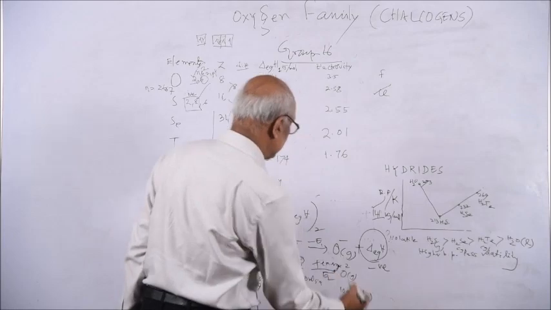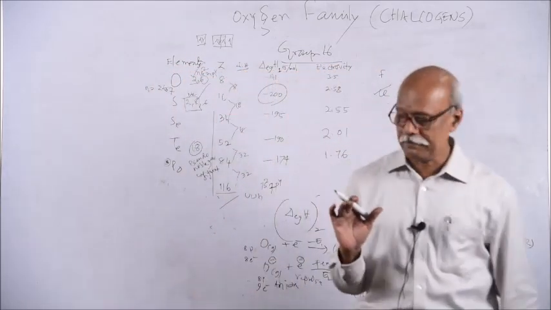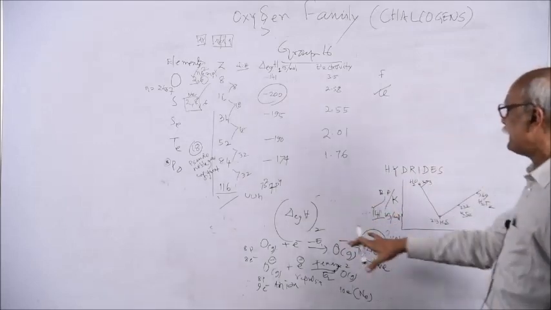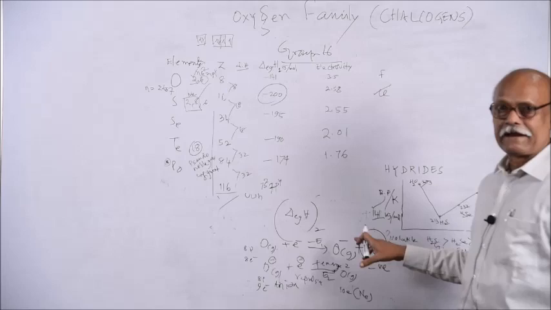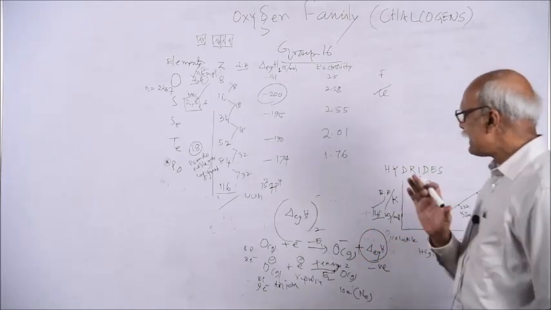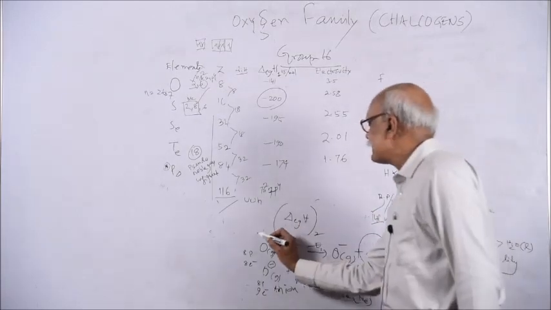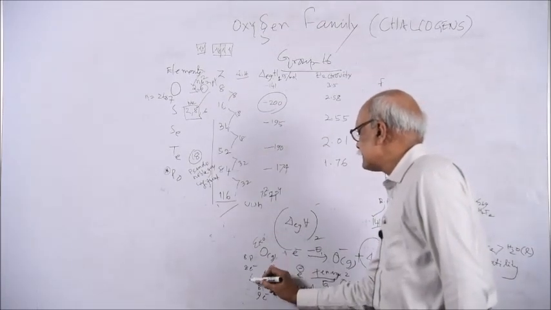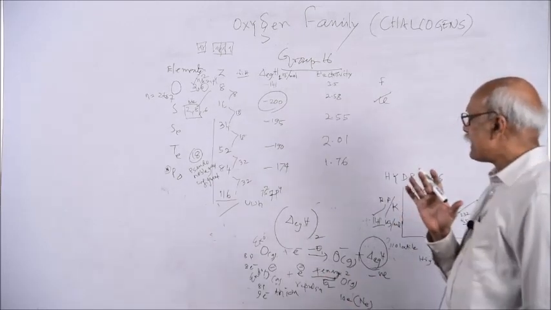E2 is energy needed. So the question is asked: the first electron gain enthalpy of oxygen is exergic, that means energy is released, but the second electron gain enthalpy is endoergic. This is exergic, energy is given out. This is endoergic, energy is needed.